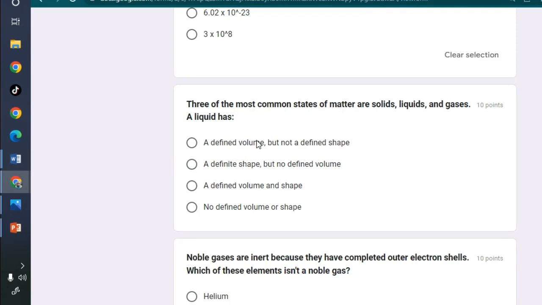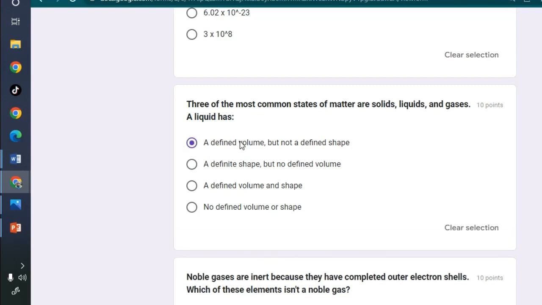What I'm saying is that a liquid has a defined volume, because if you have a 2 liter container, even if you change the shape of the container, the liquid in it will remain 2 liters. So it has a defined volume, but it has no defined shape, because it will take the shape of the container. So this option, defined shape and volume, is wrong, and not defined volume nor shape is also wrong. So the right answer is A.